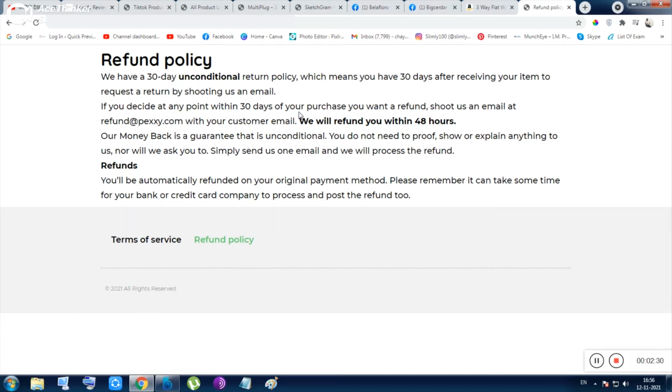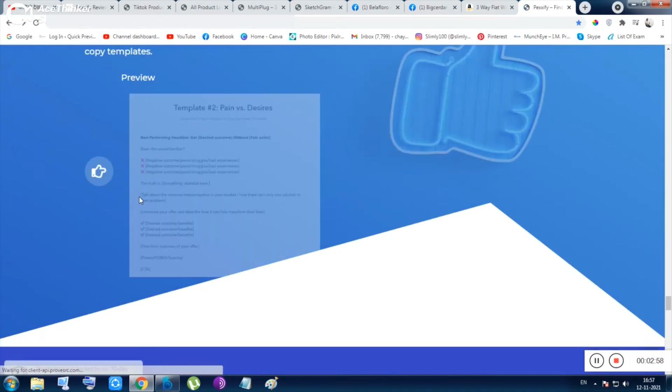So this is the refund policy. You don't have to give any answer why you want to refund this tool. If you don't want to answer, you don't need to answer. So that is unconditional, and you don't need to explain anything about the tool. You can ask for a refund at their email, and you will be given the refund inside 30 days. That is the only condition.